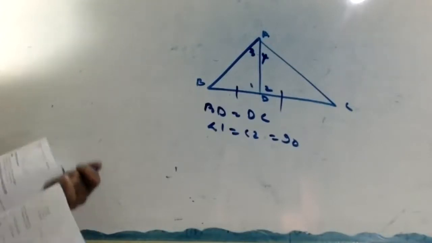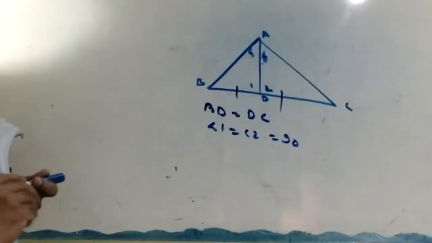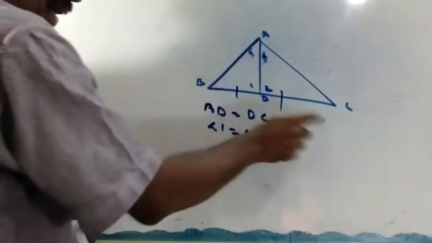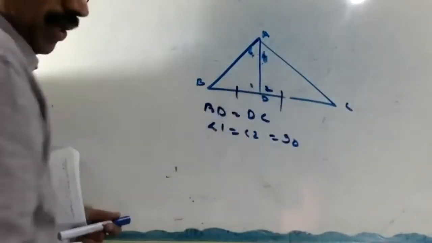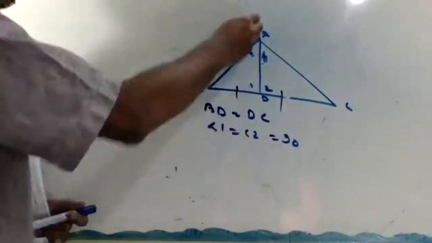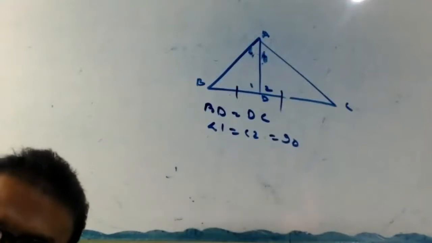AD is the perpendicular bisector. So no, that's not given. Okay, enough of this one. Look here. In triangles ADB and ADC, BD equal to DC, given. Angle 1 equal to angle 2, 90 degrees. AD common. Therefore, these triangles are congruent by SAS congruency. Correct or not?